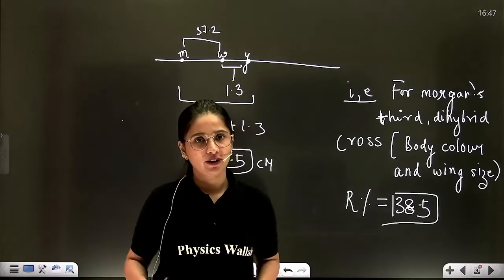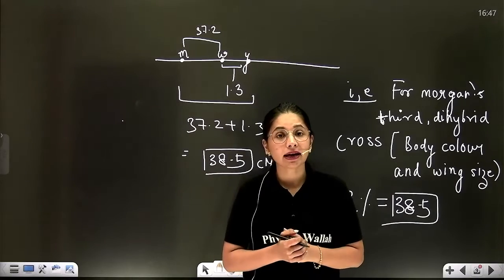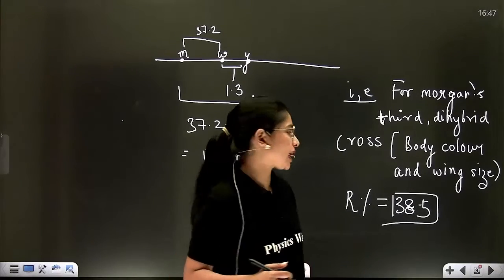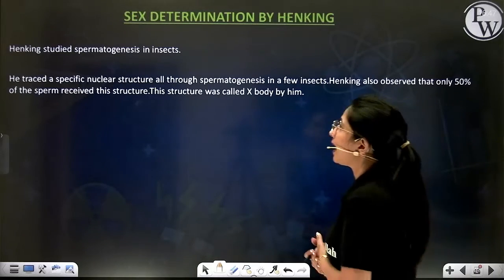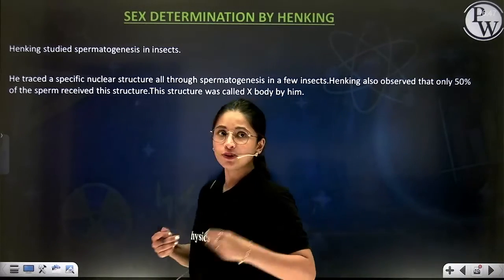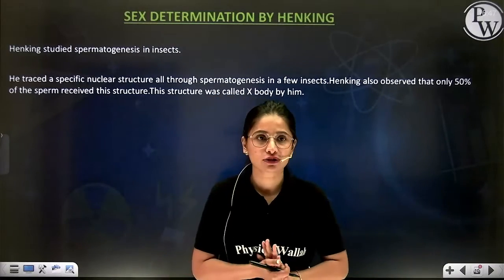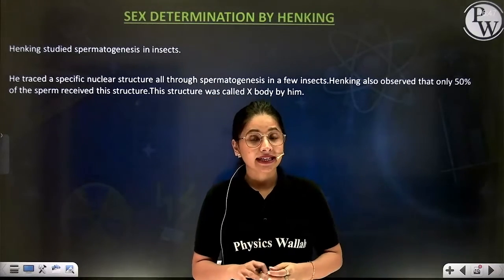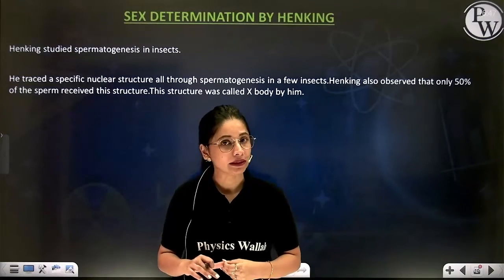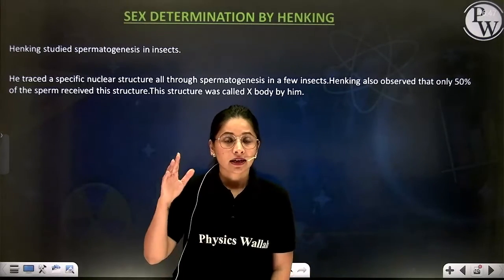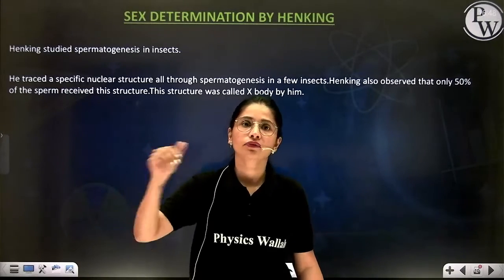Chalo, very good. So, this much is there for linkage. Now, we are going to move one step ahead in the chapter, that is sex determination by Henking. I used this term sex determination previously also, while telling you about the sex determination pattern of Drosophila and human, in which XX is for female and XY is for male.